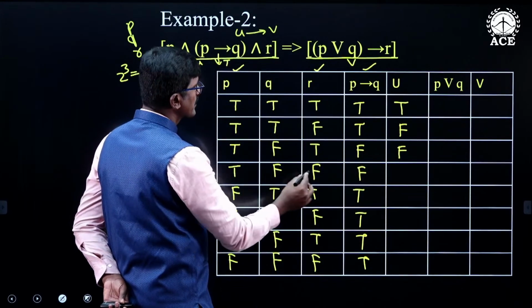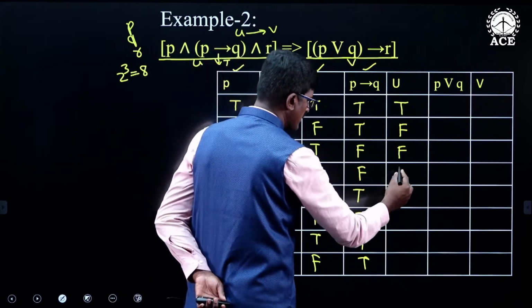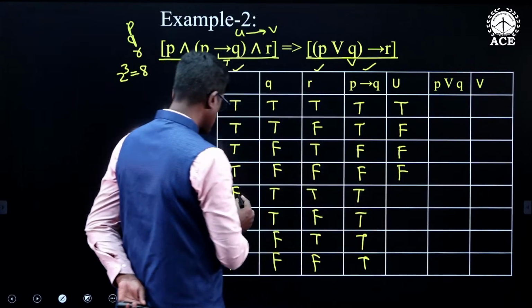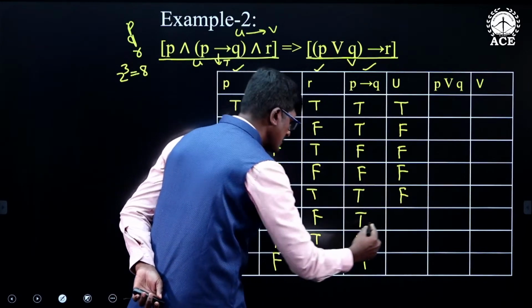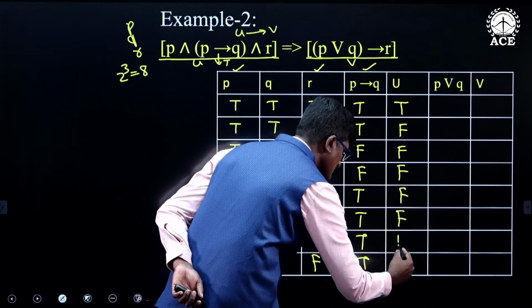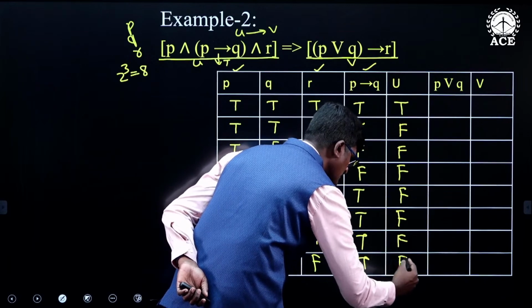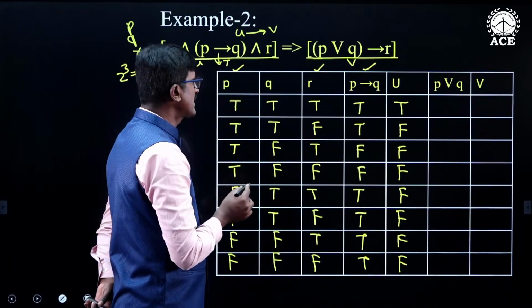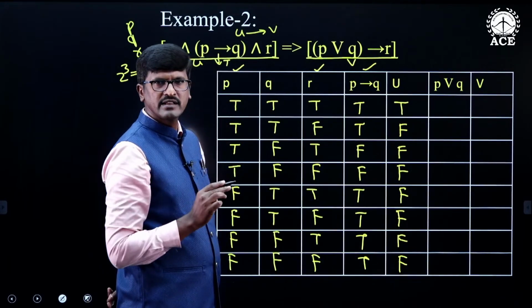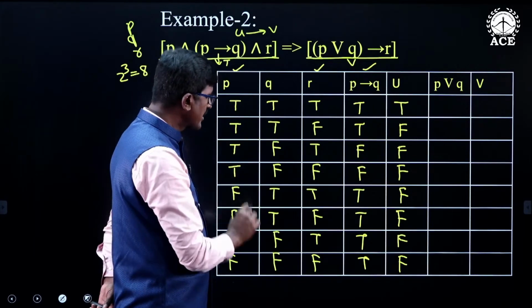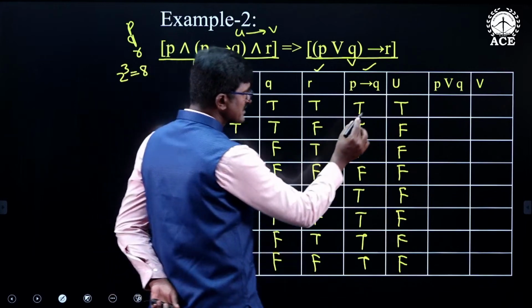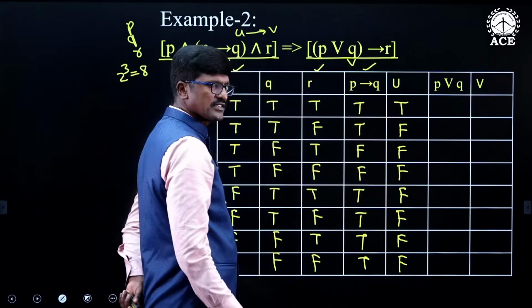In the fourth case, P is true, R is false, therefore it is false. Next, P is false, so it is false. In all other cases, it is false. That means only in the first case P, P conditional Q and R have the truth value true. These are the truth values of the LHS U.